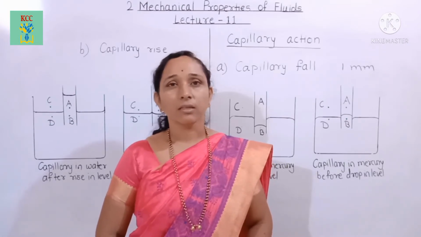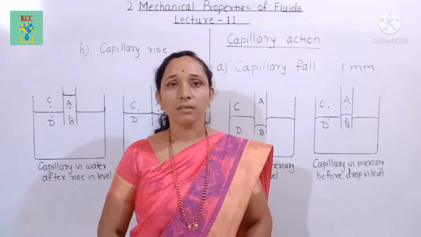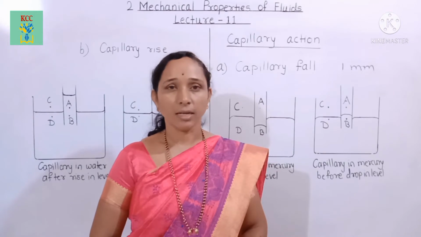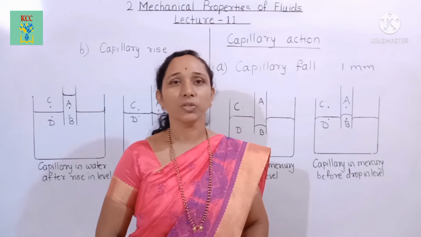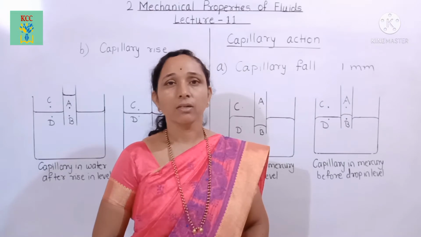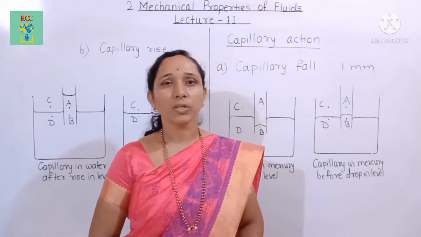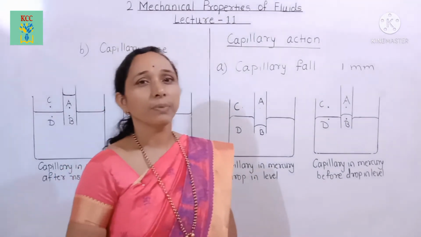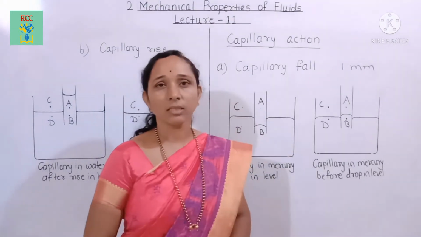When the capillary is dipped in a liquid, in some liquids the liquid level rises in the capillary tube, that is water in glass, and in some the liquid level falls in the capillary tube. Its example is mercury in glass. This rise and fall depends upon the forces and also the pressures.